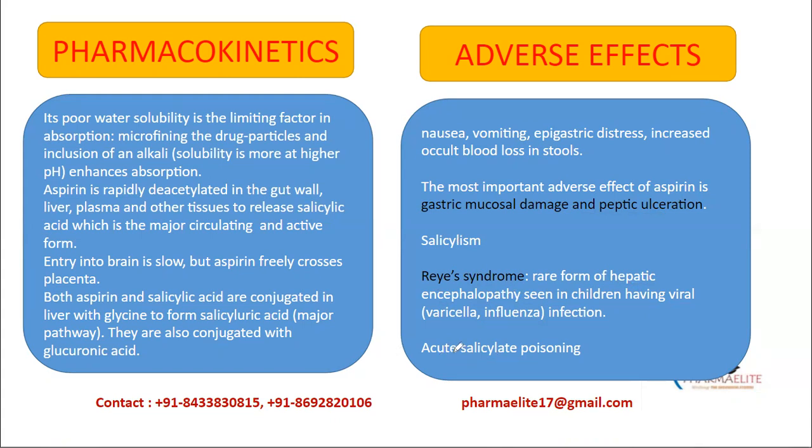So treatment of acute salicylate poisoning is very important, and the treatment is symptomatic and supportive. Most important is external cooling, then IV fluids are given, and gastric lavage is done to remove the unabsorbed drug. Also, alkaline diuresis or hemodialysis can be done to remove the absorbed drug. Also, blood transfusion and vitamin K should be given if bleeding occurs. Out of this, salicylism is important and Reye syndrome is very important.